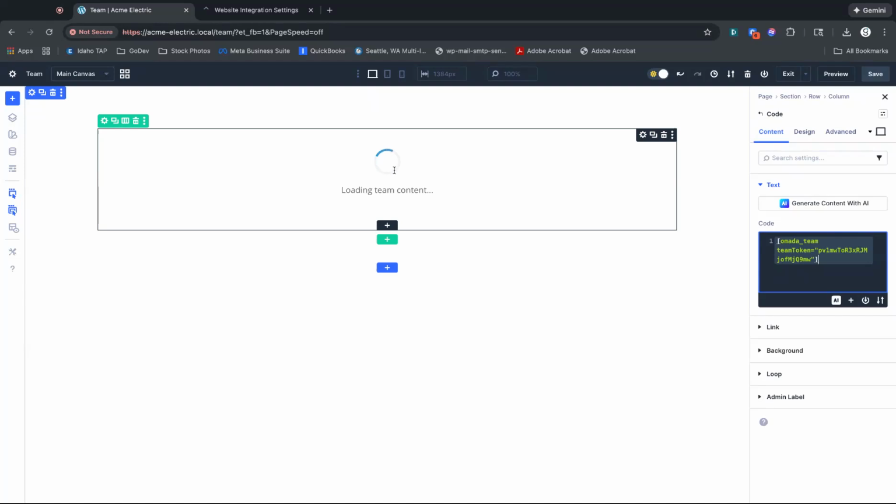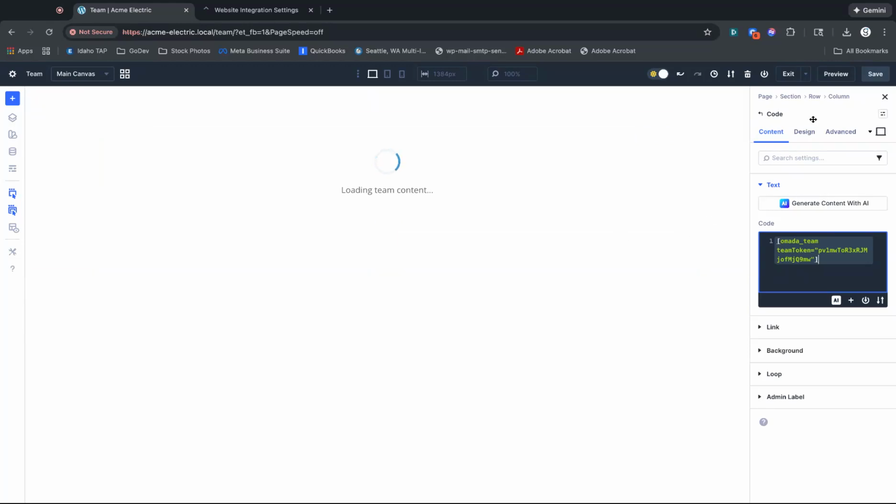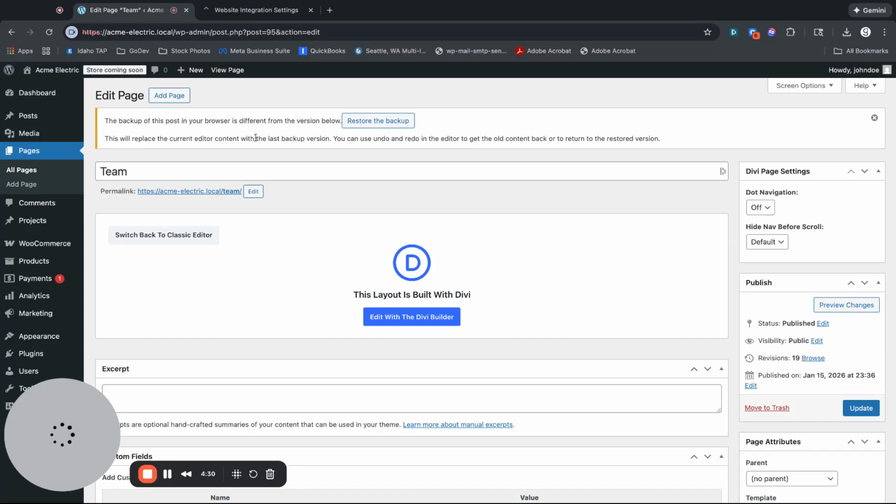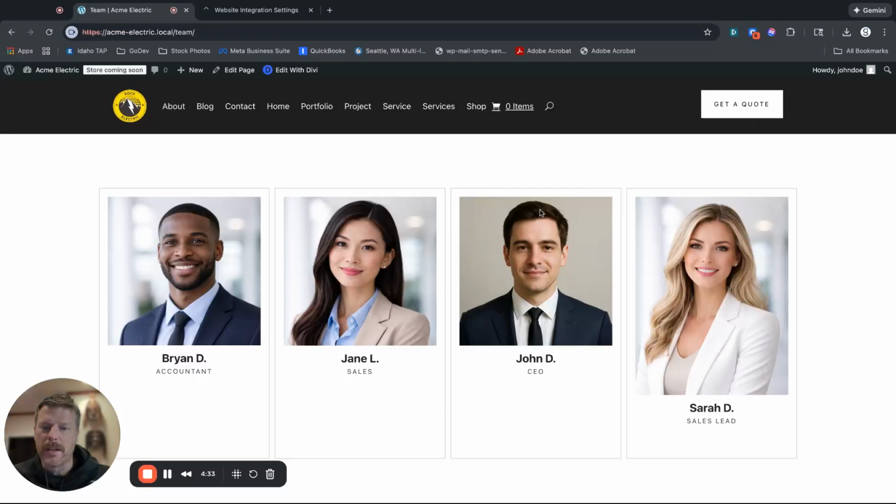Now, this loading signal is from our plugin, so it's kind of working. It's activated right now. And then I'm going to save that, and I'm going to go ahead and exit the page, and view this page. Now it loads up, and there's our team, our beautiful team, AI generated profile team.